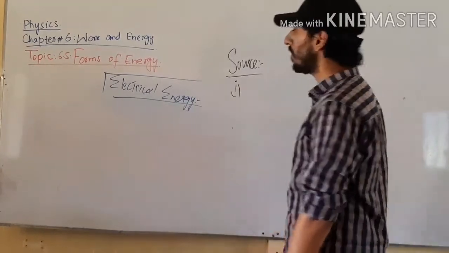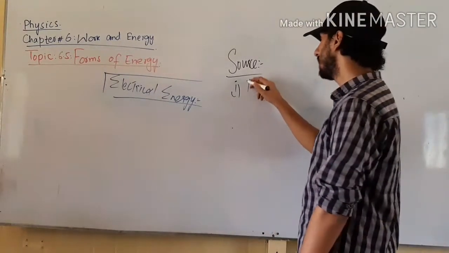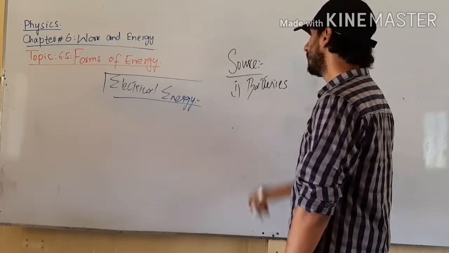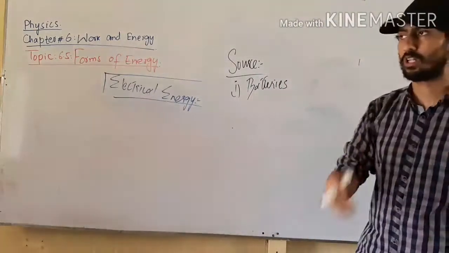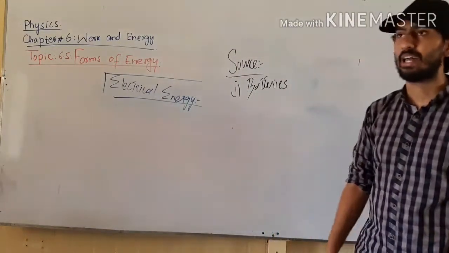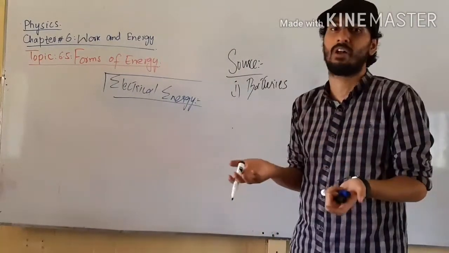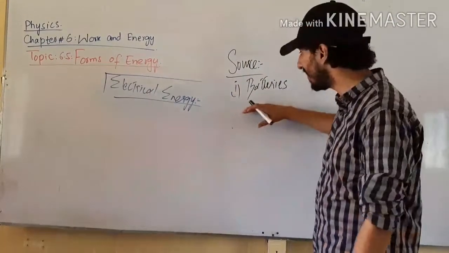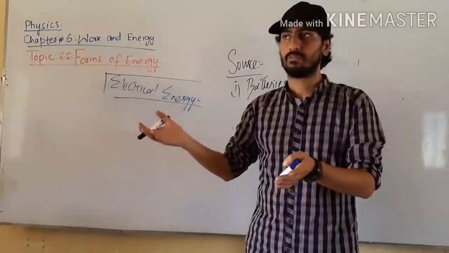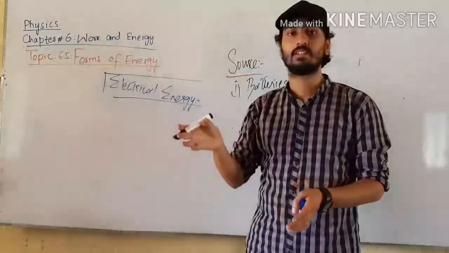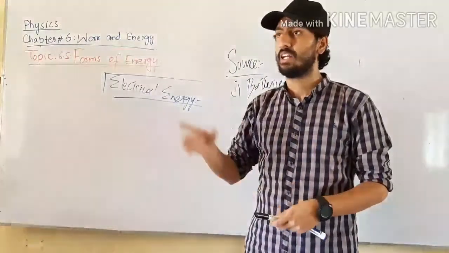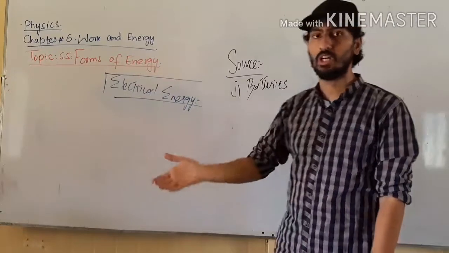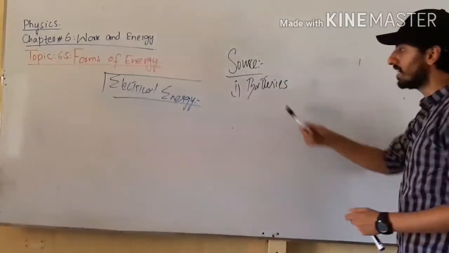Now, when we talk about the source of electrical energy, we know that batteries are a source of electrical energy, because electrical energy is stored in the batteries. We all have UPS in our homes, and what is the basic phenomenon of UPS? The electricity is stored in the batteries. So whenever the supply of electricity is switched off, the UPS starts working and provides the same form of electrical energy to our houses. So the basic source is batteries.